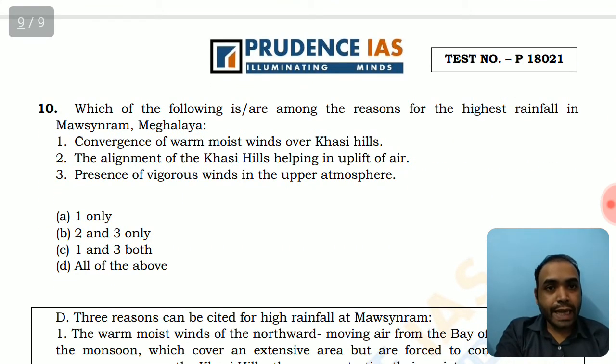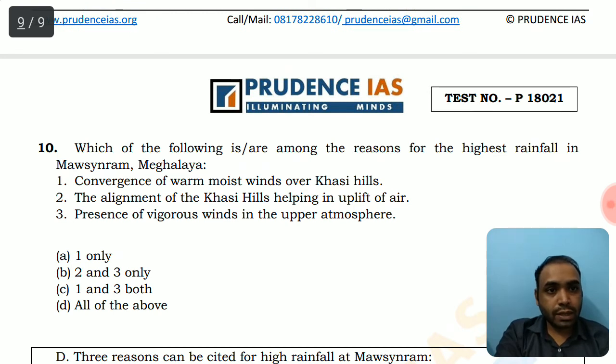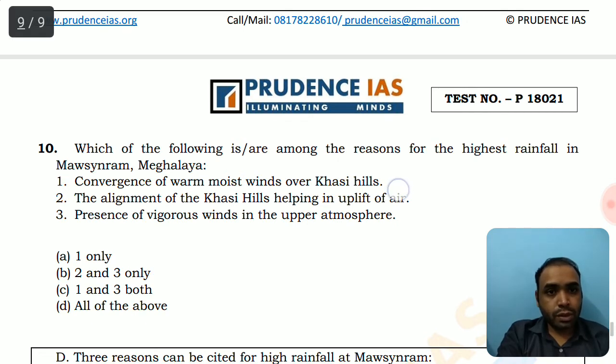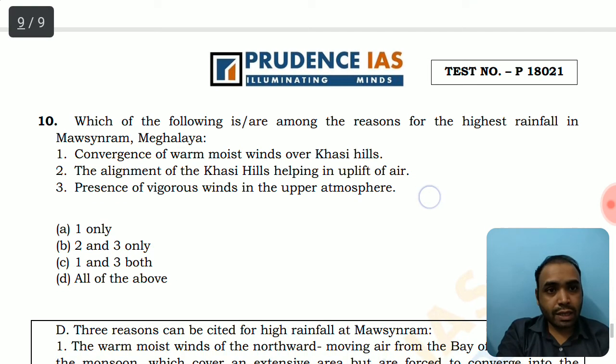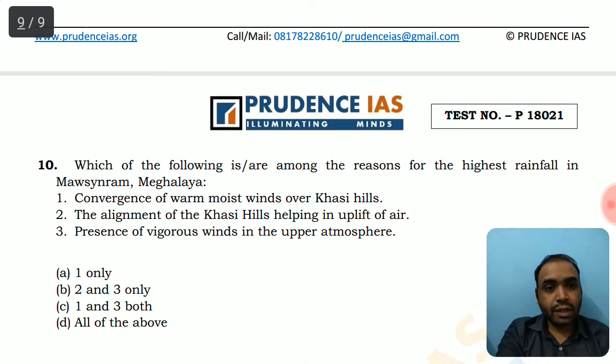Which of the following are among the reasons for the highest rainfall in Mawsynram in Meghalaya? Earlier it was Cherrapunji, which is very close to Mawsynram. Mawsynram has the highest rainfall in the world. The reasons are that it is located in the Khasi Hills, where moist air from the Bay of Bengal rises, gets uplift, and then condenses over the area of Mawsynram, where there is heavy rainfall throughout the year.